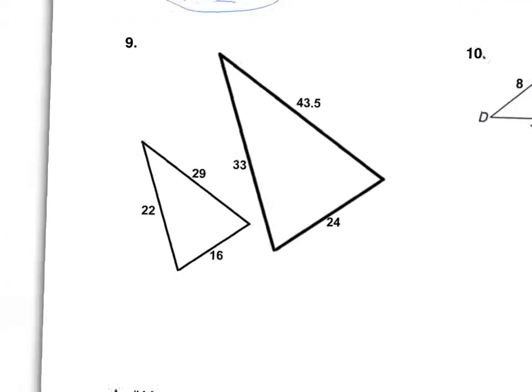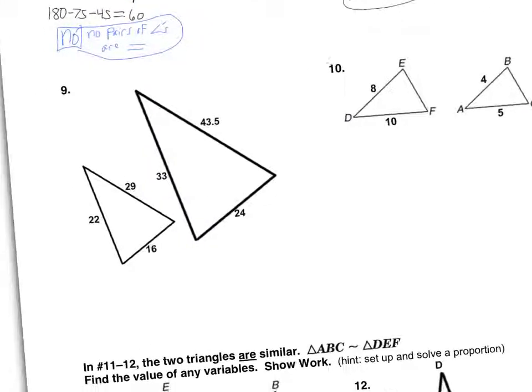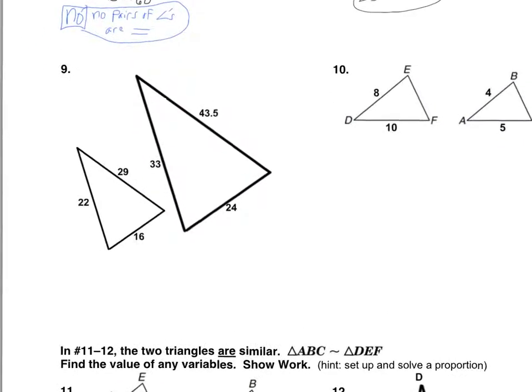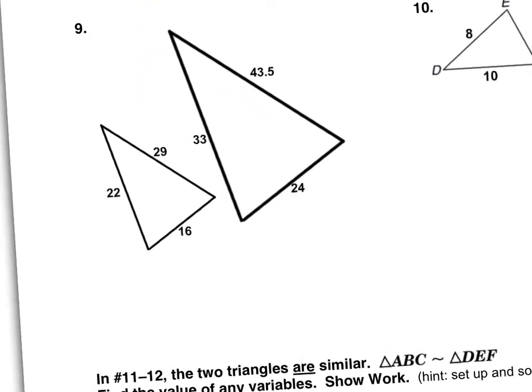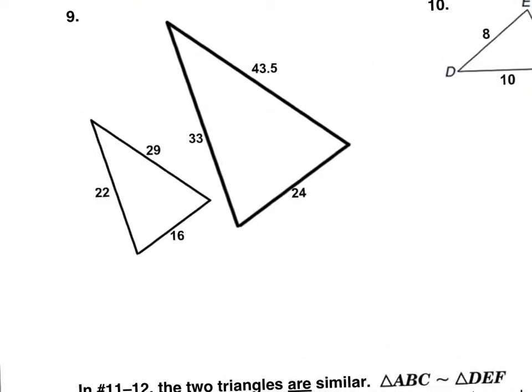Alright, now look at number 9 and 10. We don't know anything about the angles there. So we're going to have to use our other rule that we talked about, where if the two triangles are similar, their sides will form equal ratios. So we know all the sides. We just have to see how they match up. So for instance, this side 22, can you see what side on the other triangle that corresponds to? 33 is in a similar position. That's what we mean by corresponding sides, that they're in similar positions.